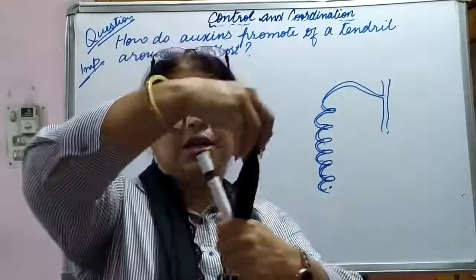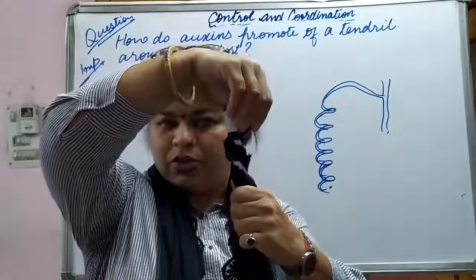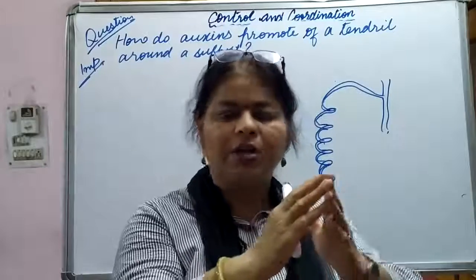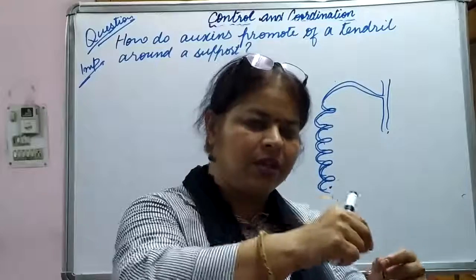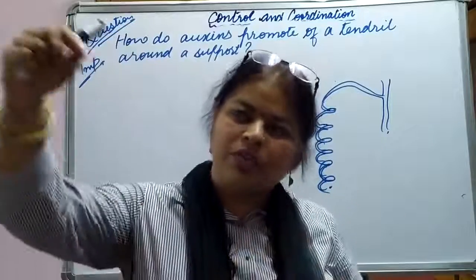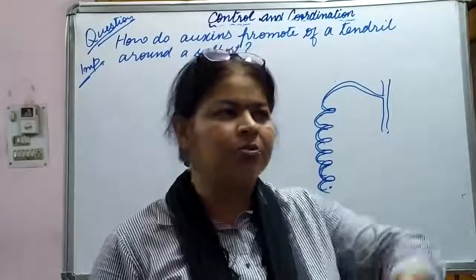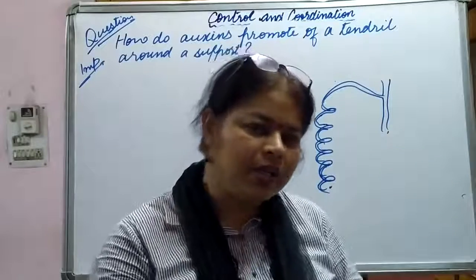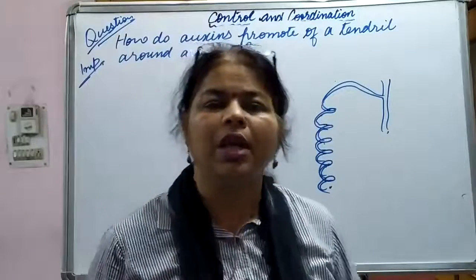It starts wrapping around like this. Okay, how is it happening? You might have seen very small twigs or the stem itself, one clambering on another part. Or you might have seen that your parents tie a string, a rope, or put some support, and climbers start climbing on them. It's not that they go straight away, they wrap around like this, and then they will grow, climbers.